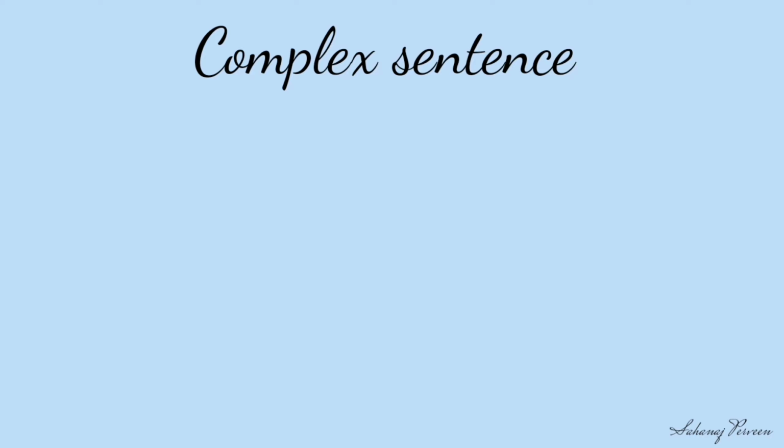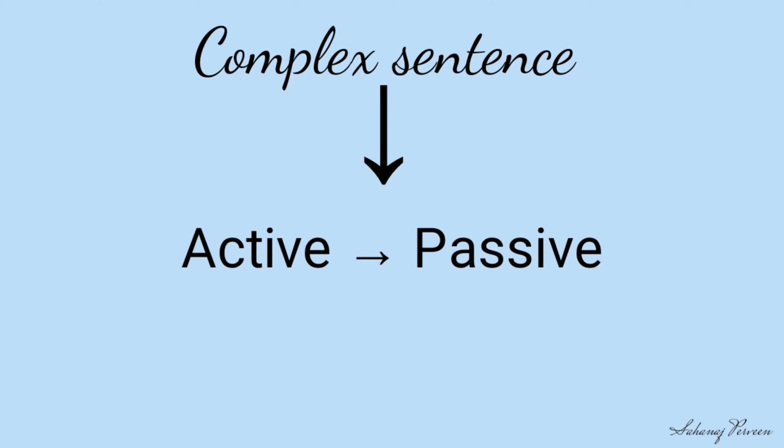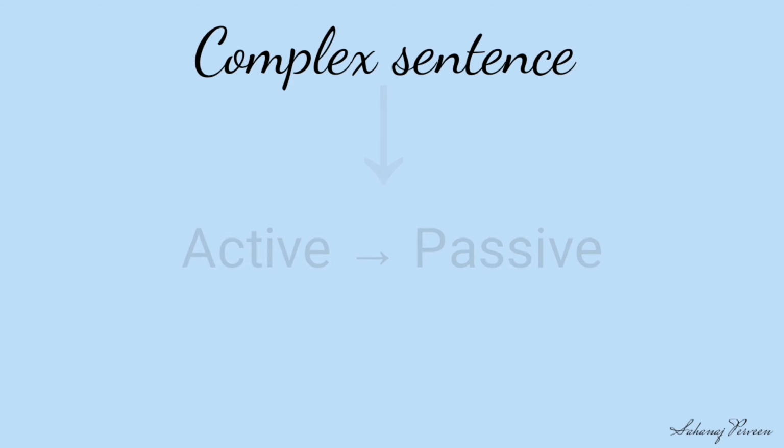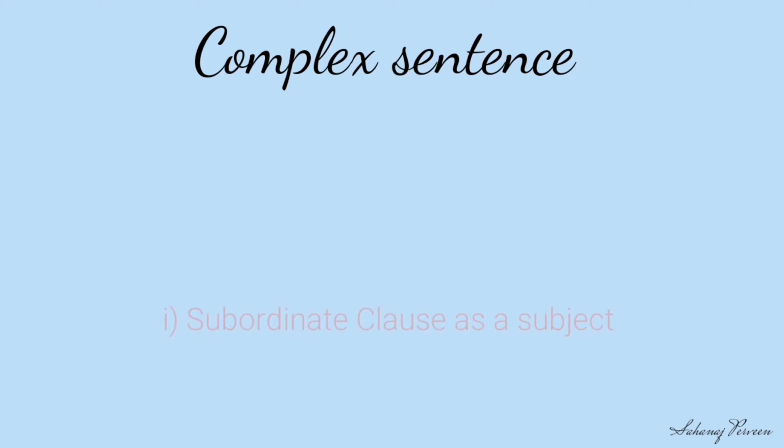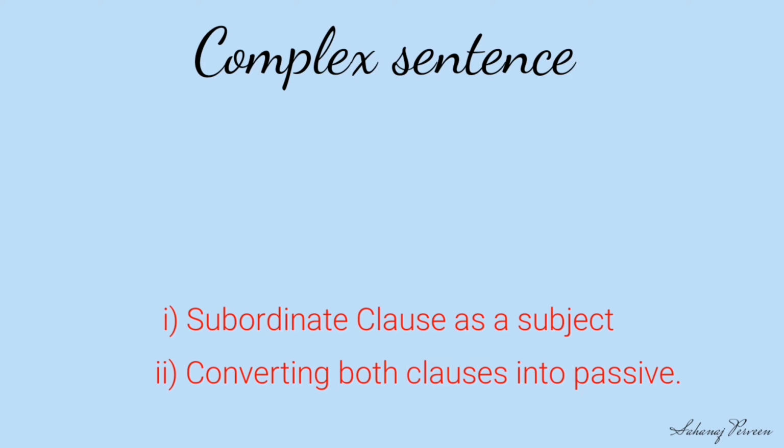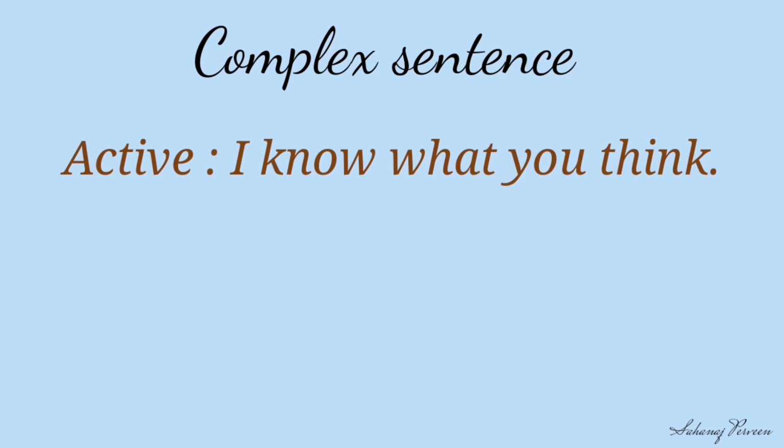Now we are going to learn how to convert a complex sentence into passive. We can convert a complex sentence into passive in two ways: by using the subordinate clause as a subject, or by converting both clauses into passive form. Look at the first example. I know what you think.